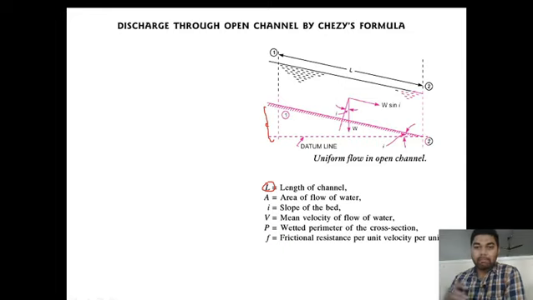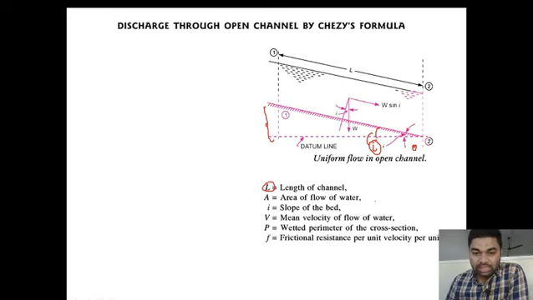We make this happen by giving some slope to the horizontal bed, so that the liquid in the open channel moves under gravity. Here, the inclination with respect to horizontal is nothing but i. Generally we represent inclination with theta, but here we are representing slope with small letter i.